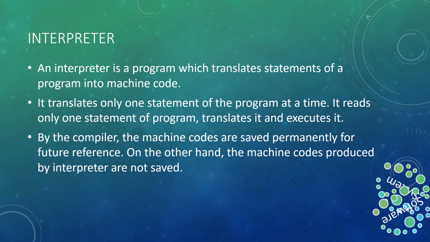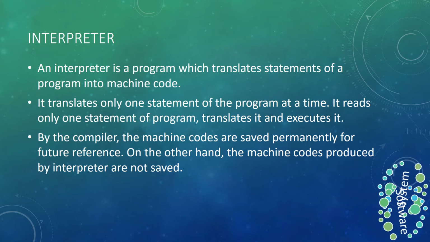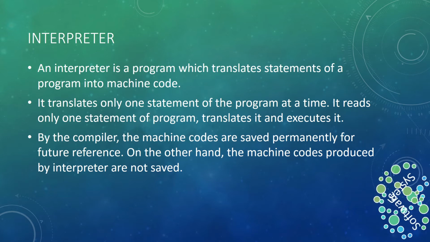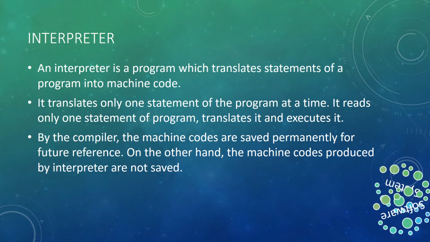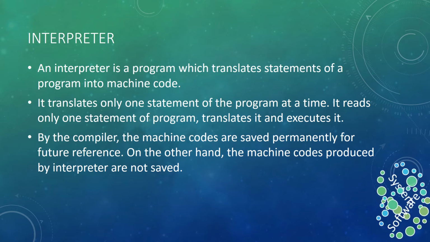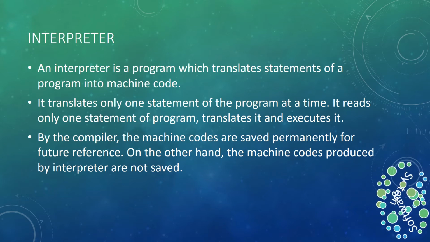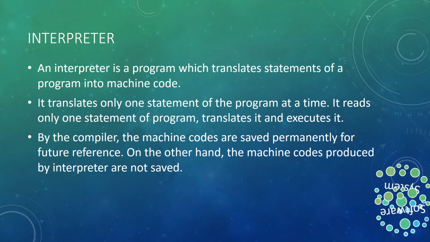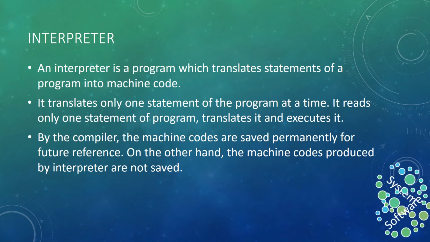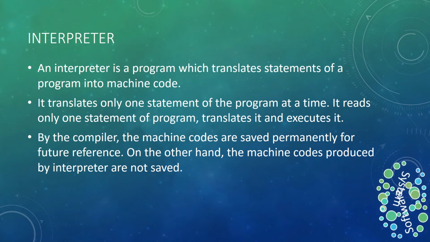As the interpreter converts a single line at a moment, that means it does not have to convert the entire program at a moment. Particularly when we use the compiler, it converts the entire code into executable code, and your complete executable file gets ready there. Okay, whereas the interpreter will not do like that. It will convert each line to executable code, so the executable code will not be available at a moment.